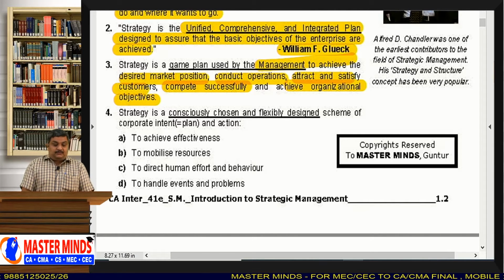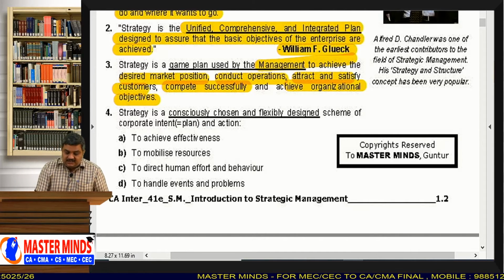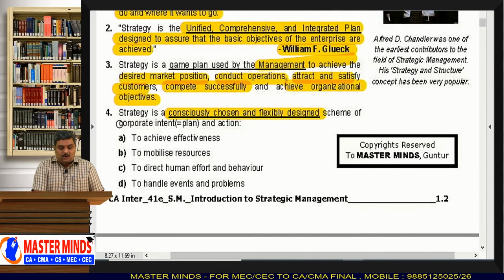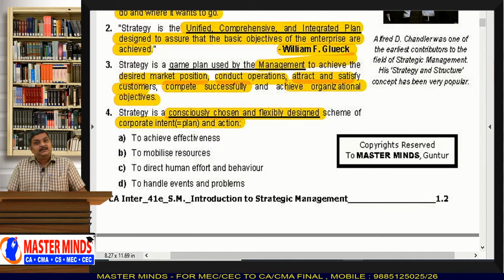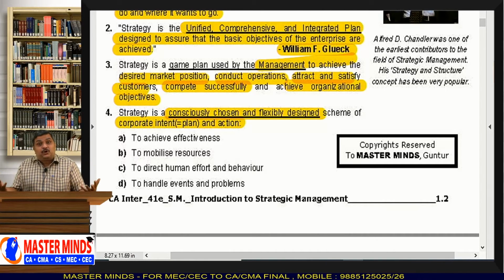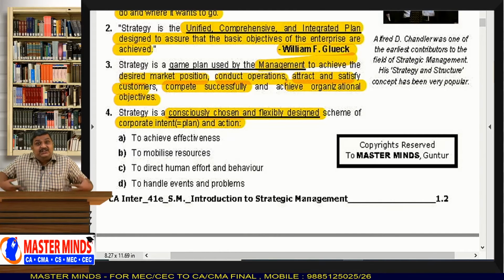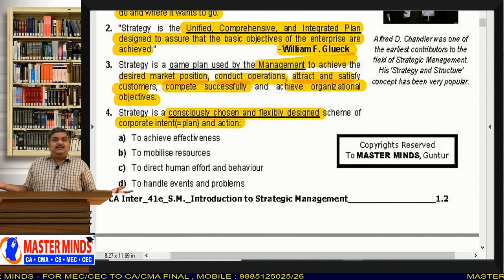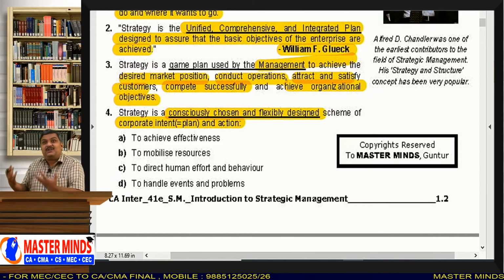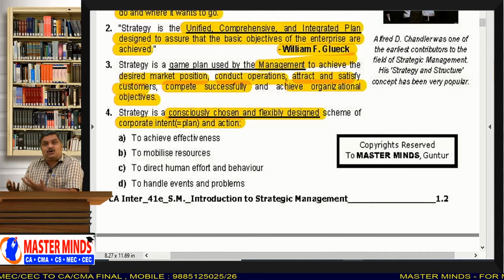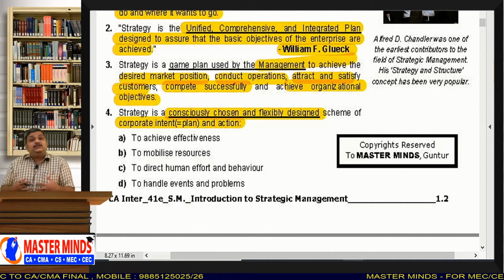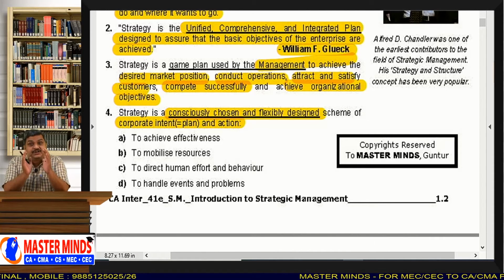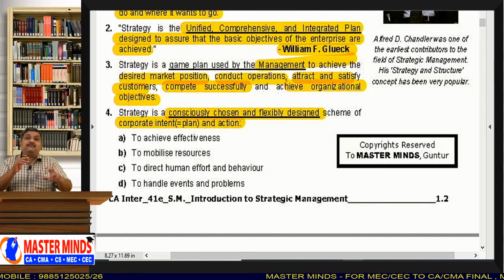Now, this is the point I have already told you. Strategy is a consciously chosen and flexibly designed scheme of corporate intent. That means every business corporation will have an intent. Intent means intention. What is the intention of the business? The intention of the businessman is to grab the market, to attract the customer, to win the competition. And for that, you need to make a strategy, consciously, cautiously and flexibly designed.